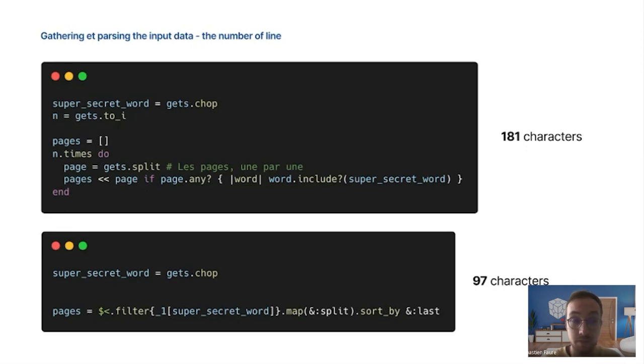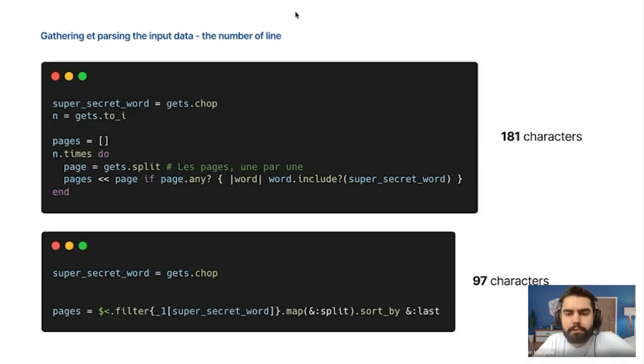We are not using the variable n with the number of pages, so we can remove it. We have to be careful because the line will be received on the input of our program, but the filter will automatically remove this line, so we don't have to care about it anymore.